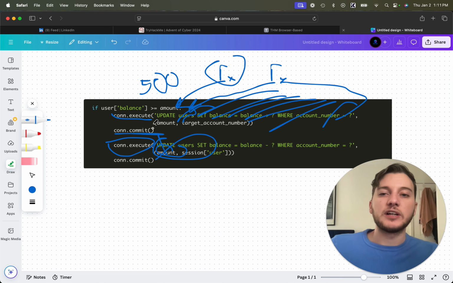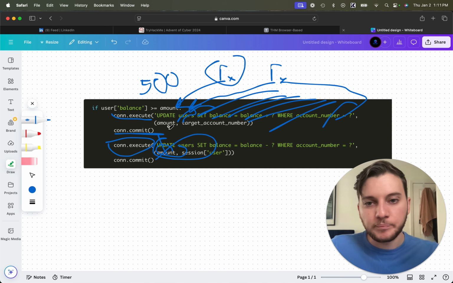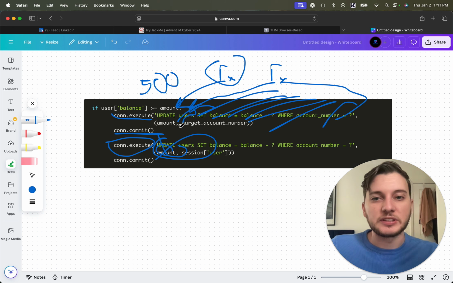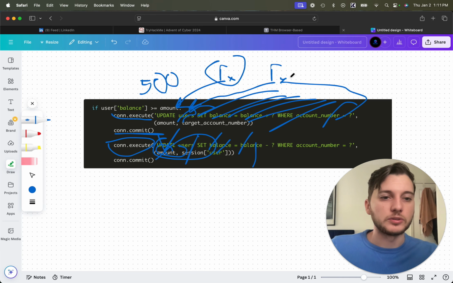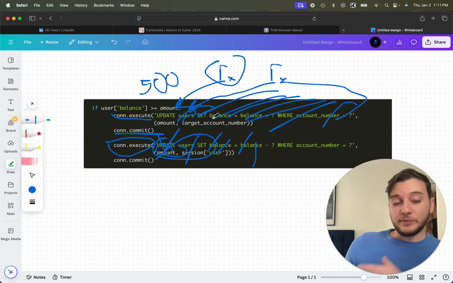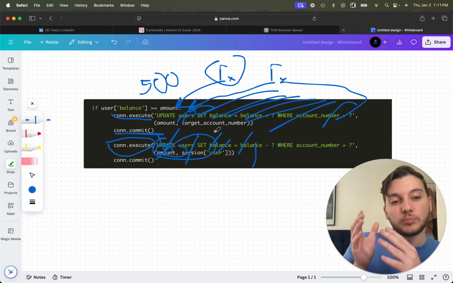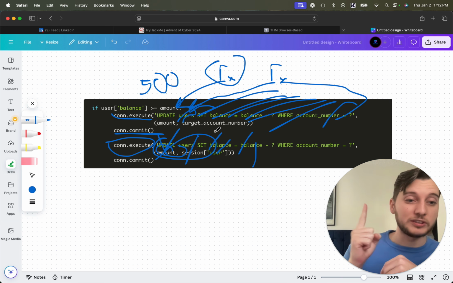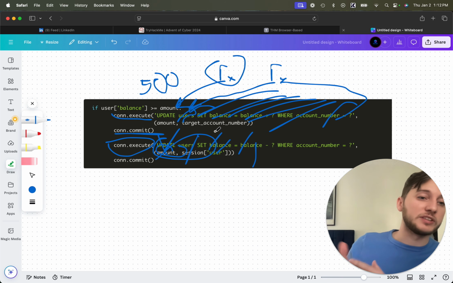And then because programming is start to finish every single time, every single request is then going to go and update our balance, which is why we ended up with the negative balance. So essentially we sent more money than we had in our account, and because this application doesn't process one request start to finish before processing a second request, that is why the race condition lies.